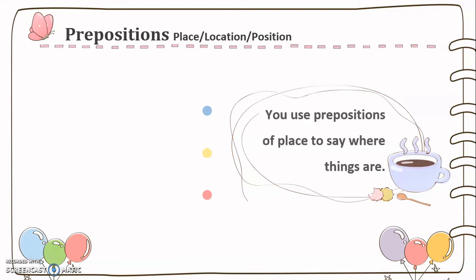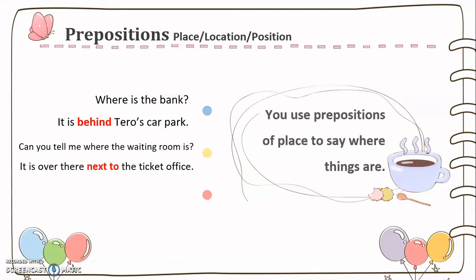So let's define what prepositions of place mean. These kinds of prepositions help us to say where things are. And let's see some examples here. Where is the bank? It is behind Tara's car park. Can you tell me where the waiting room is? It's over there, next to the ticket office. Where is your house? My house is at the end of Riverside Road.